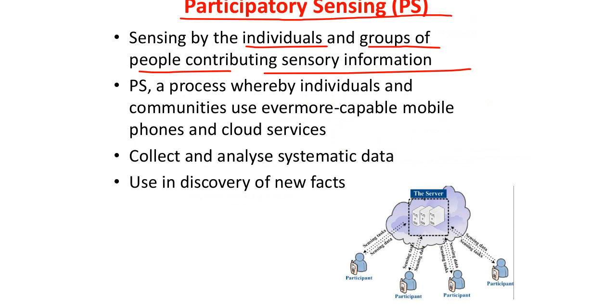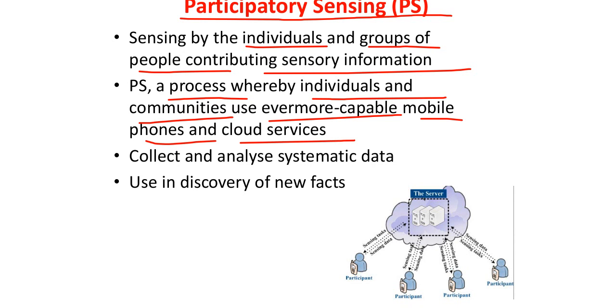Participatory sensing is a process whereby individuals and communities use ever more capable mobile phones and cloud services, right? So everyone will be having mobile phones, and different kinds of sensors are already incorporated in the mobile phones.